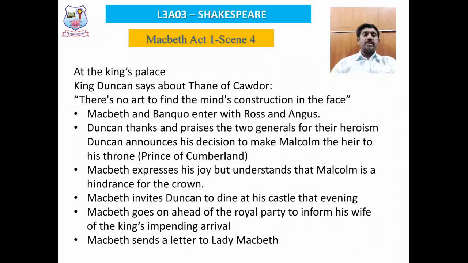Macbeth and Banquo enter with Ros and Angus, the messengers. Duncan thanks and praises the two generals for their heroic acts of bringing victory to Scotland, and Duncan happily announces his decision to make his elder son Malcolm the heir to his throne, and he declares him as the Prince of Cumberland. He gives a promotion to Malcolm as the Prince of Cumberland, which gives a hint to Macbeth that Malcolm is soon going to assume the throne of Scotland as the legal heir.